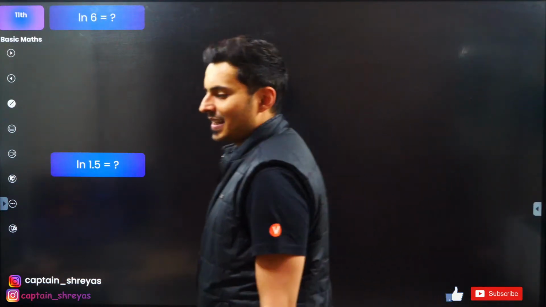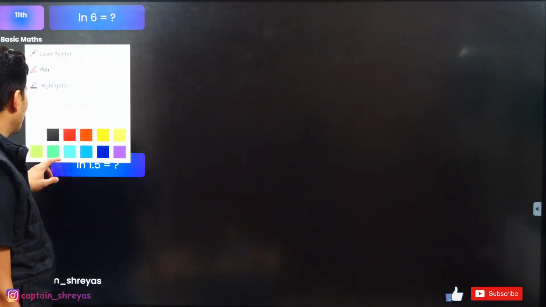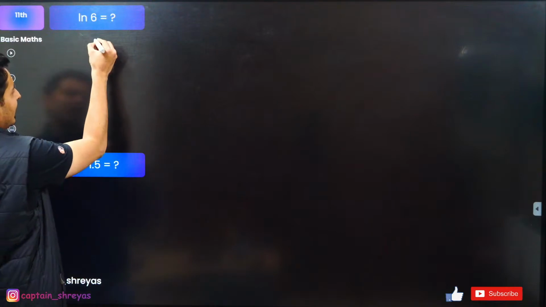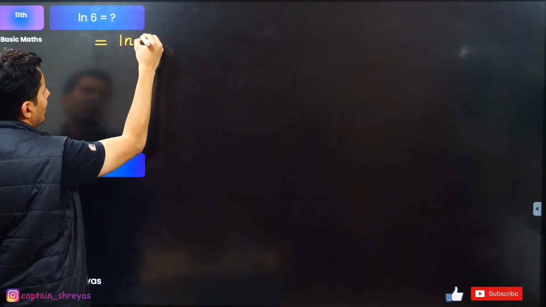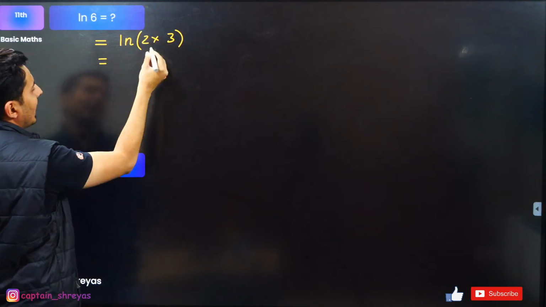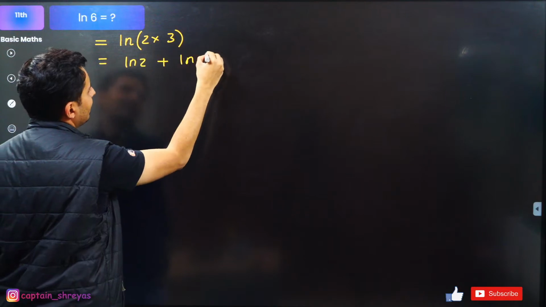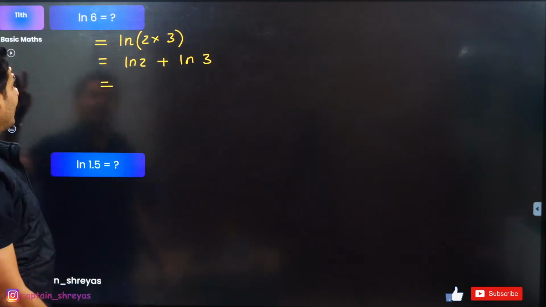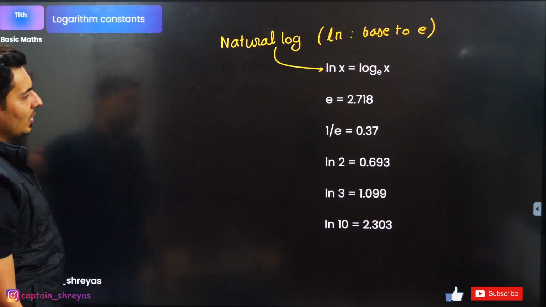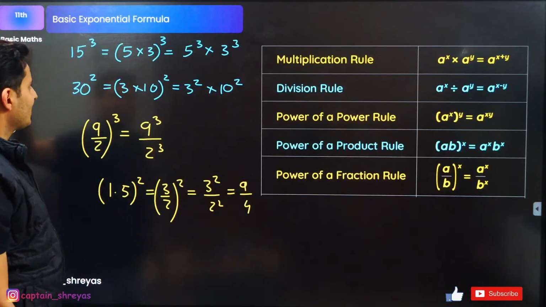What is the value of ln 6? Come on guys, let's try to figure this out. So ln 6, I think I can write it as ln of 2 into 3. Whenever I have a product, I can separate them by addition. So this is ln 2 plus ln 3. I think I just told you the values of ln 2 and ln 3 and asked you to remember them: 0.69, 1.09. So I can just use that over here.